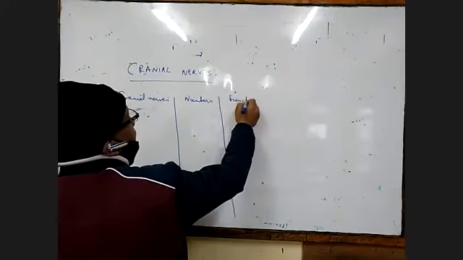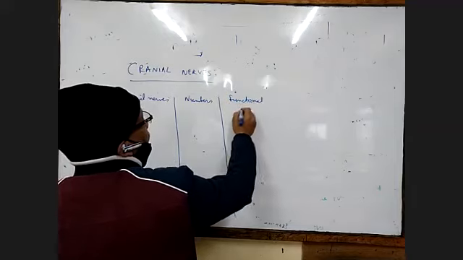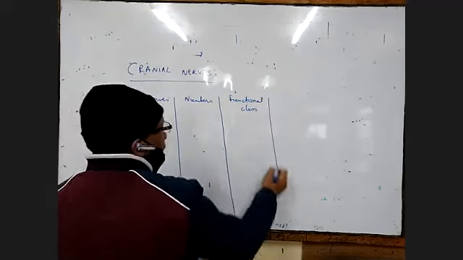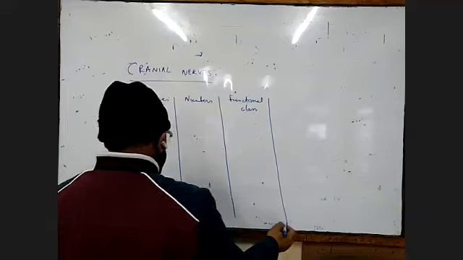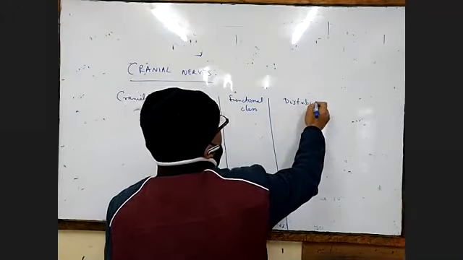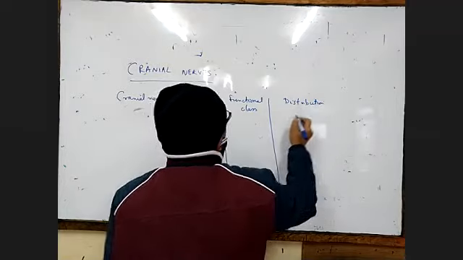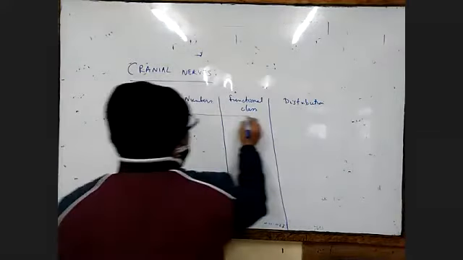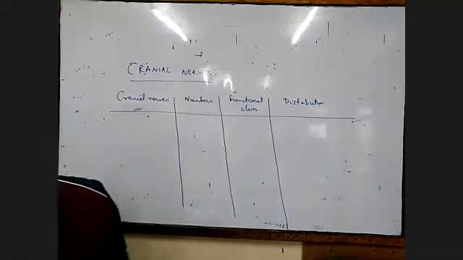Functional class means whether they are sensory, motor, or mixed neurons. And we also have to write their distribution, meaning which organ of the body they are supplied to.